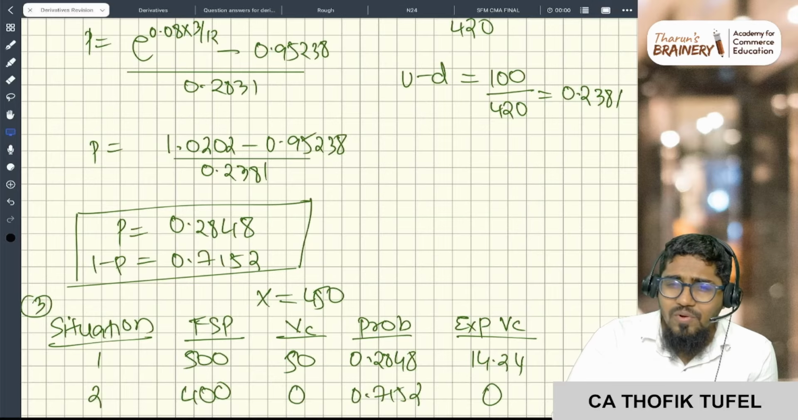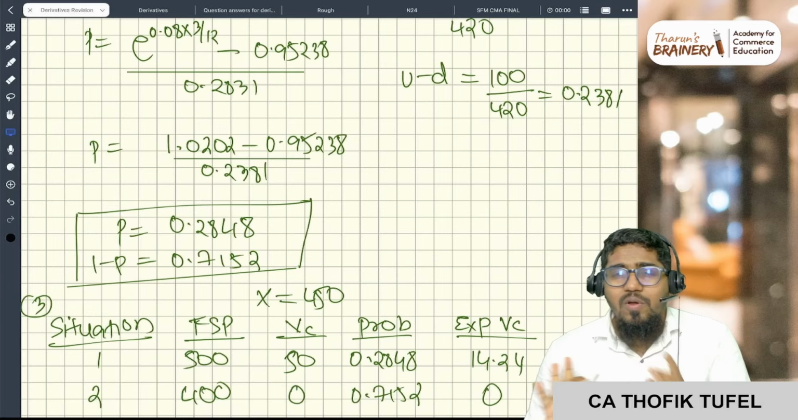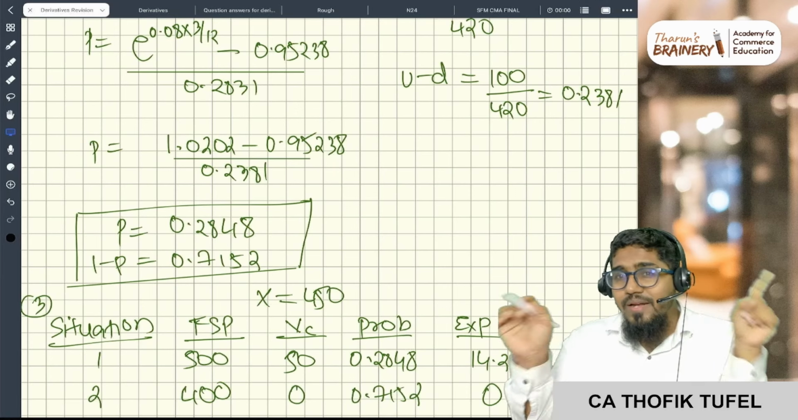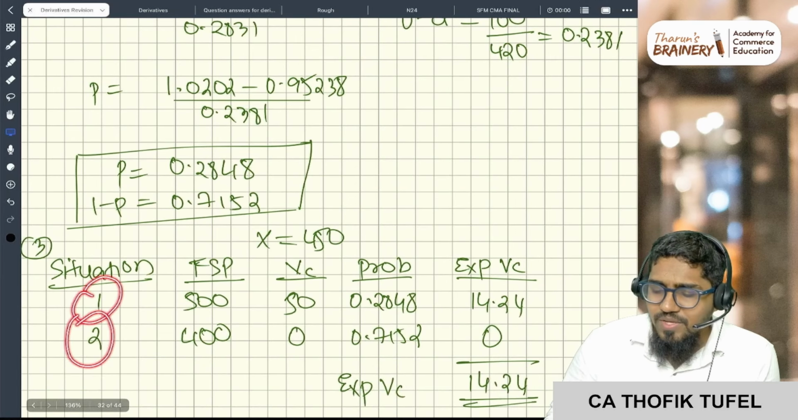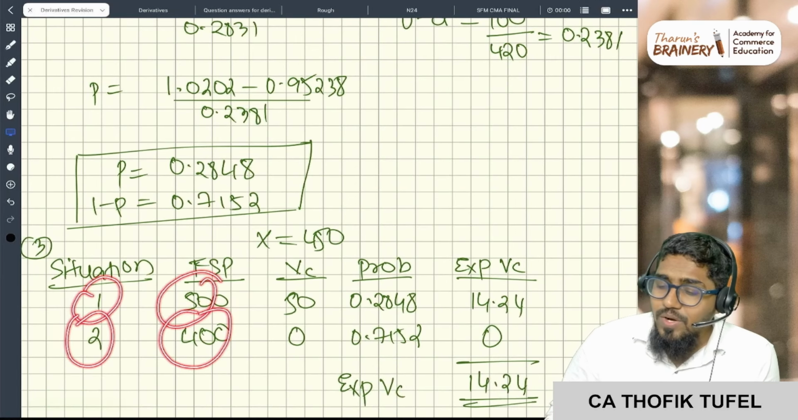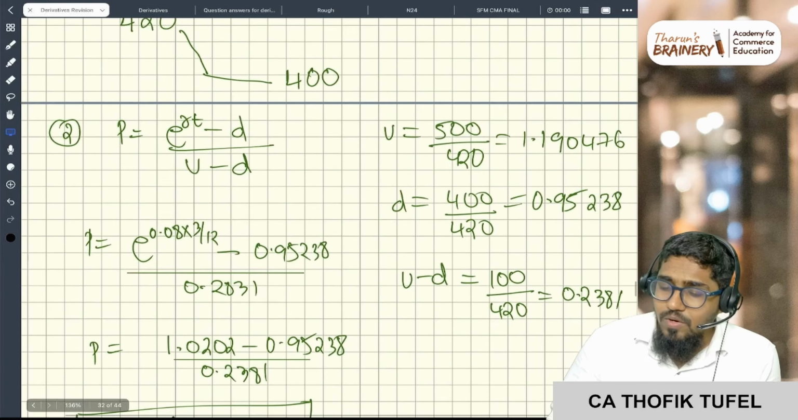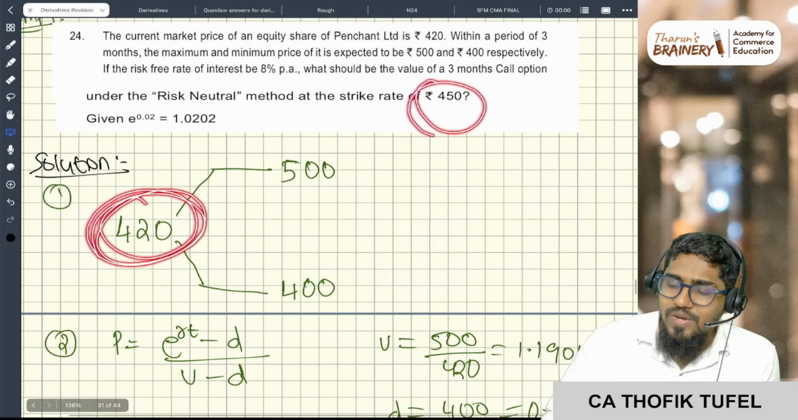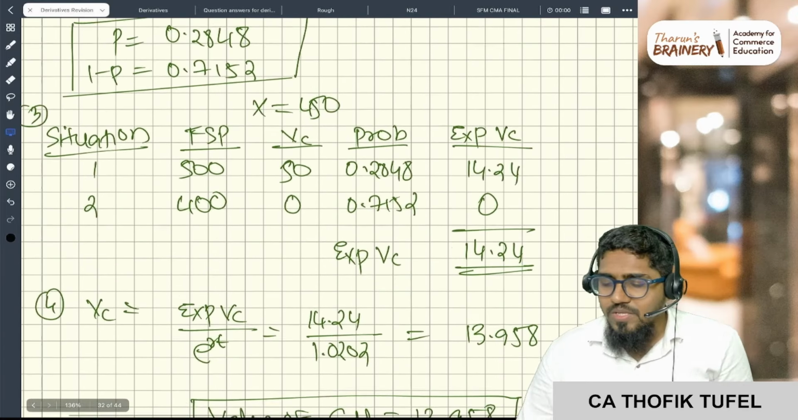Sir, if you don't understand anything, mug up the steps. For now, for the examination, mug up the steps; don't worry. Third step, the same table. Two situations are possible: FSP 500 or 400. What is the strike price? 450. Don't take 420 and all; a lot of people make this mistake. That is spot. Always take the strike price, because from the strike only the value of the call is arrived at.